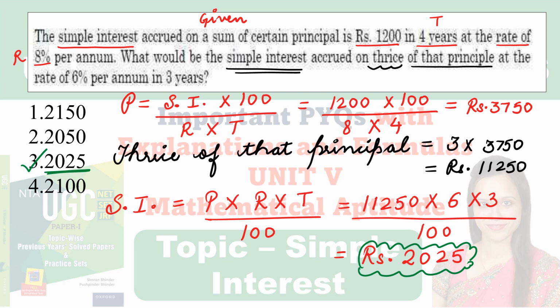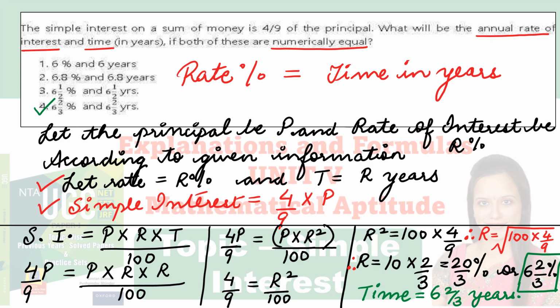So let's understand the next question. Again, the strategy will be to read the question attentively, and you will be able to solve it nicely. So let's read it. The simple interest on a sum of money is 4/9 of the principal. What will be the annual rate of interest and time in years if both of these are numerically equal? You have to read this question very carefully. What have they asked, what are we supposed to calculate?